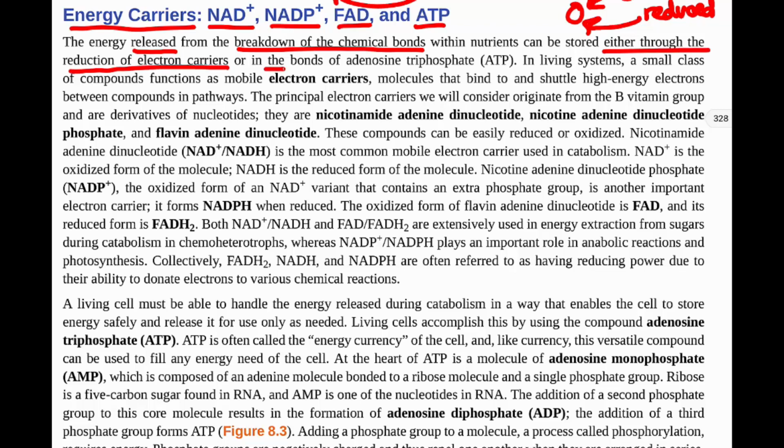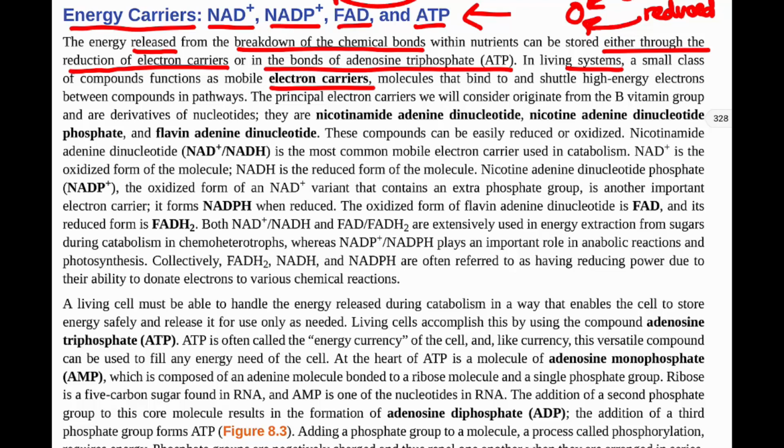So in living systems, a small class of compounds function as mobile electron carriers. Hopefully you're familiar with these from previous classes. These electron carriers are going to grab hold of electrons and move them somewhere else in the cell. And then they will release those electrons. And that's a way for us to move energy around.